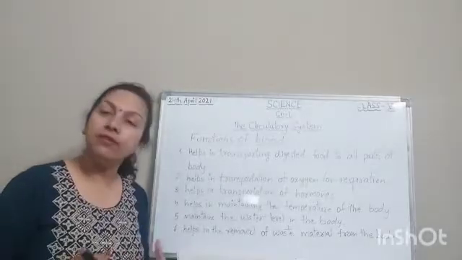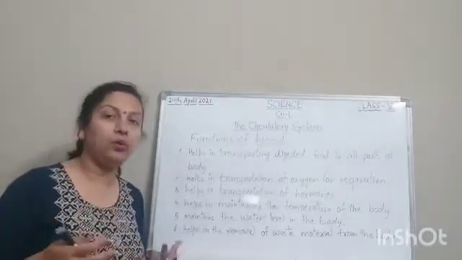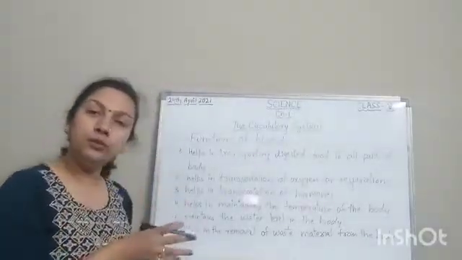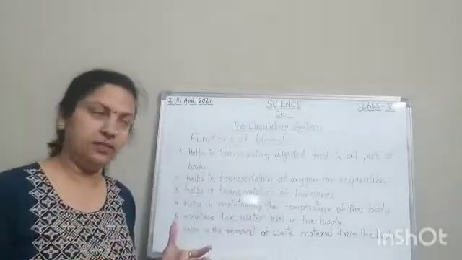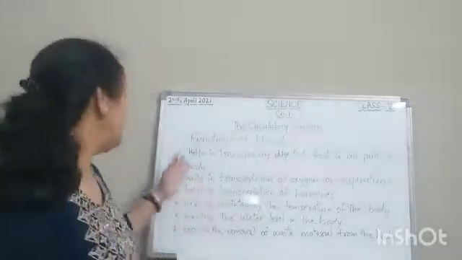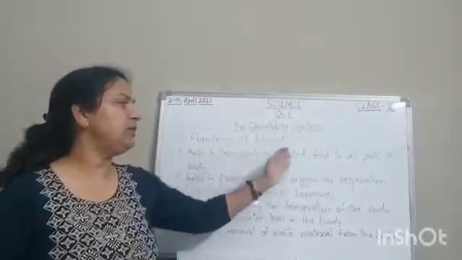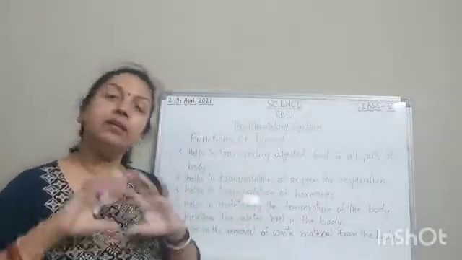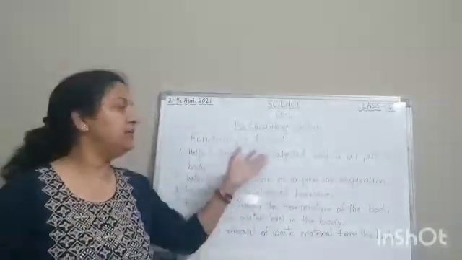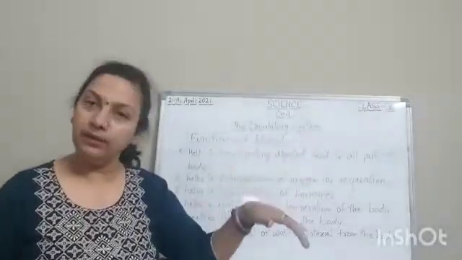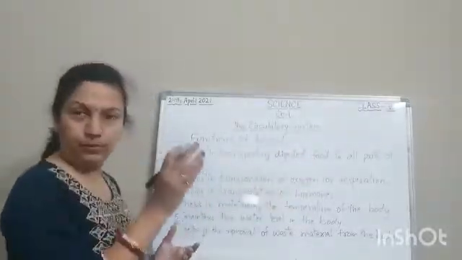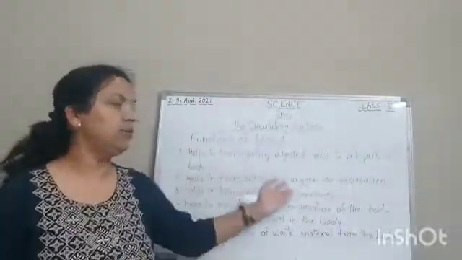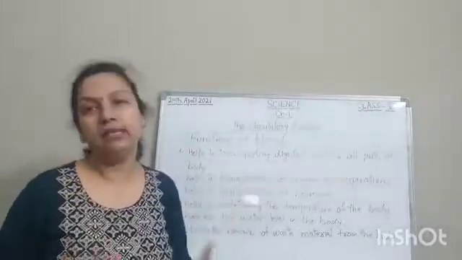Now our next topic is functions of blood. Okay, there are many functions of blood, and as I have told you, the main function of blood is to transport nutrients and other substances. So the first one is it helps in transporting digested food to all parts of the body, because food has different types of nutrients, so digested food is transported by the blood. Now the second one, blood helps in transportation of oxygen for respiration.